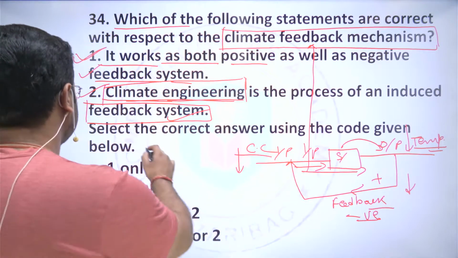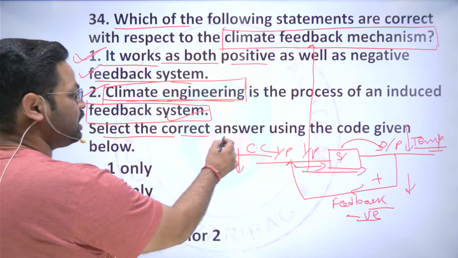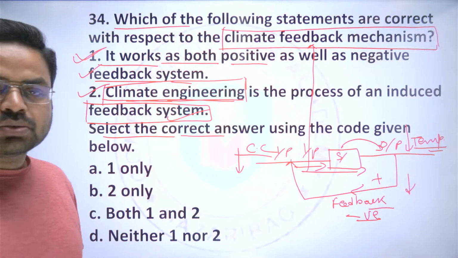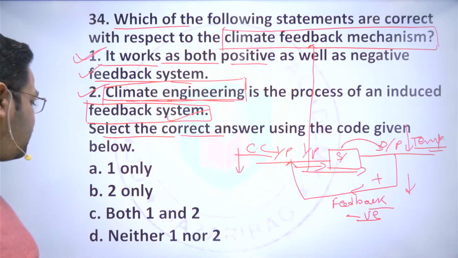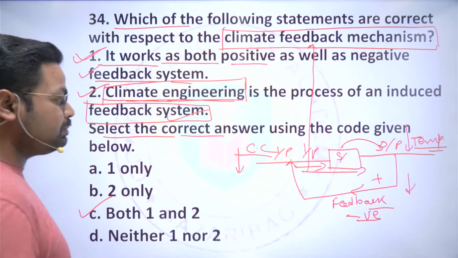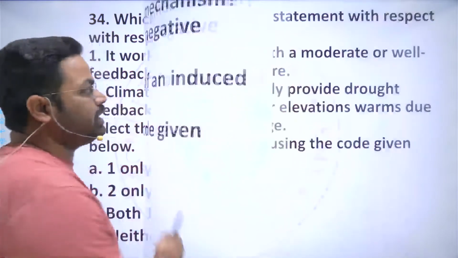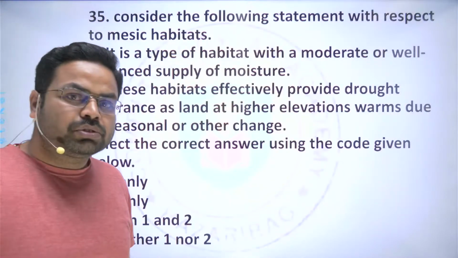The question says to select the correct answer using the codes given below. Both the statements are correct. So here the answer will be C, that is, both 1 and 2. Now come to the next question.